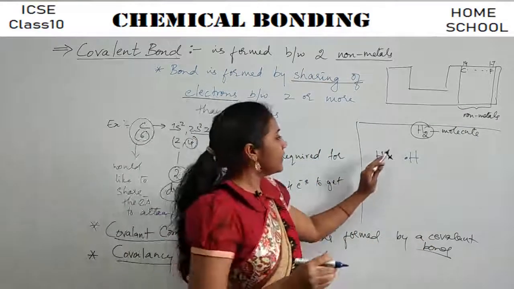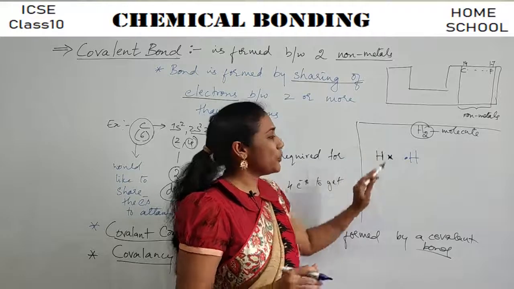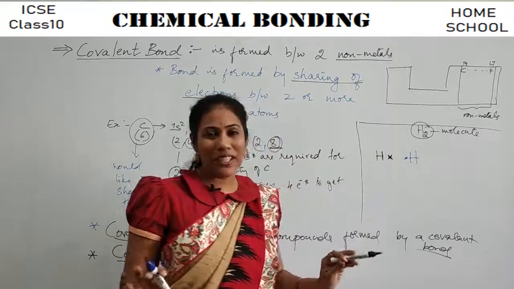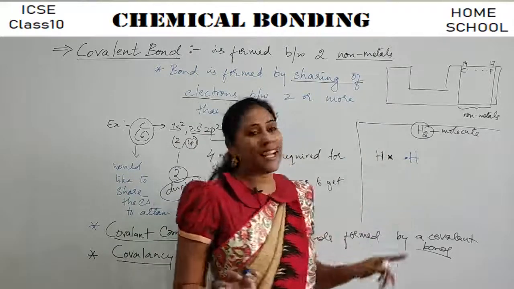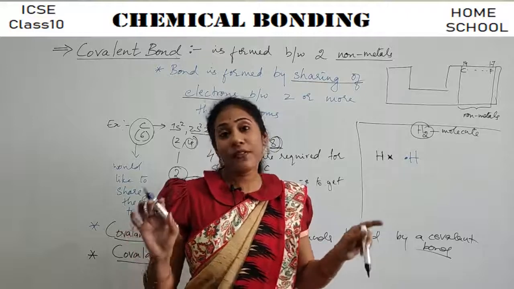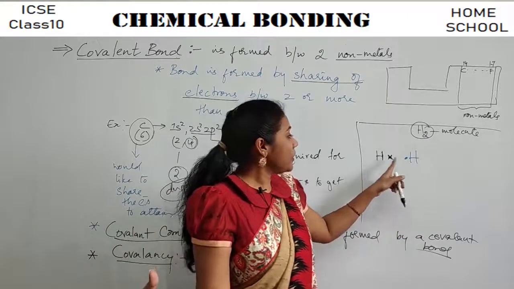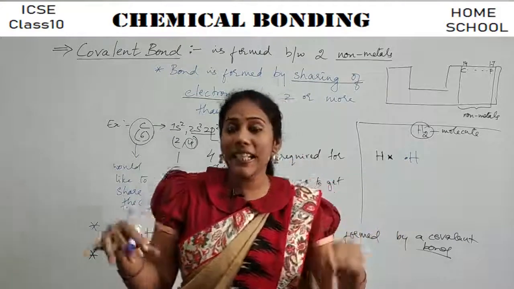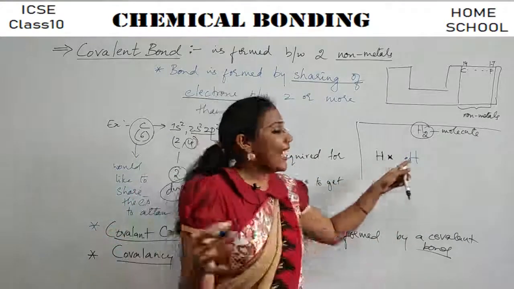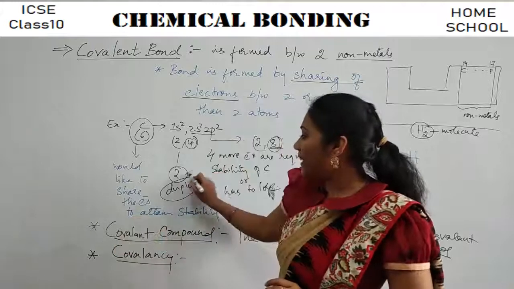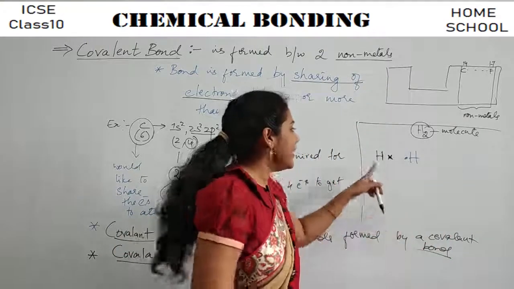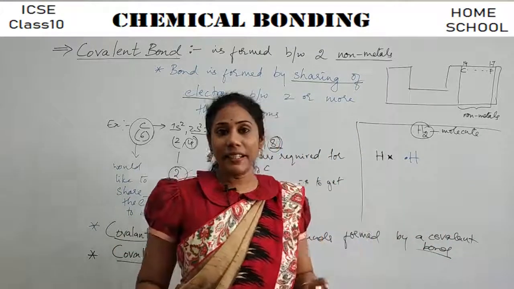And you know, if you take separate hydrogen atoms, they are not stable, isn't it? They have only one electron in the last shell. How many electrons, if they have, can they get stability? 2 electrons. If its electronic configuration is similar to helium, that is, if it can have that duplet electronic configuration, then H atoms can get stability, right?